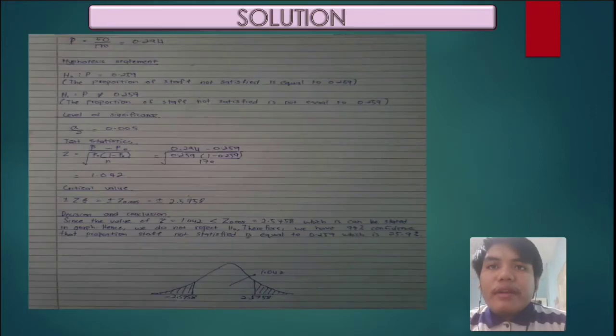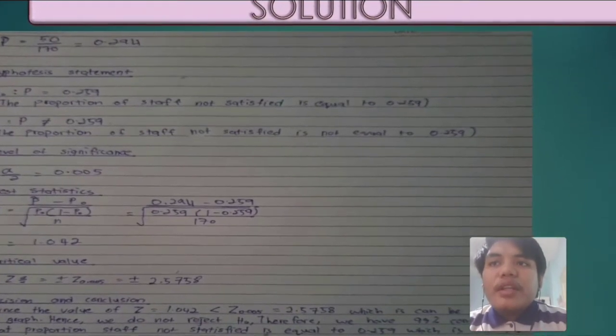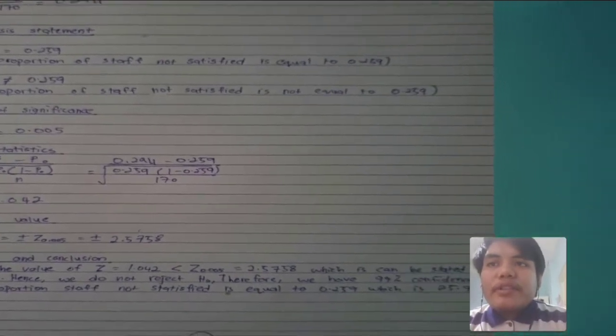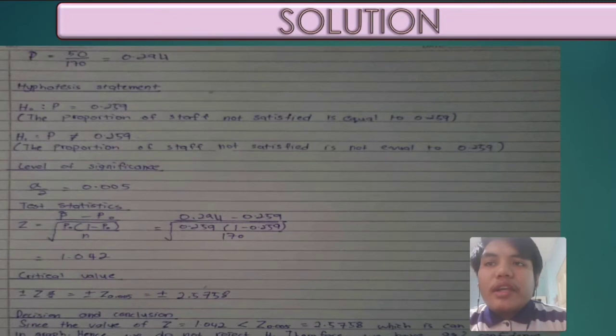So the solution that I found is, let me zoom in for you. Alright, so P equal to 50 divided by 170 equal to 0.294. So for the hypothesis statement, H null: P equal to 0.259, or we can say the proportion of staff not satisfied is equal to 0.259. H1: P not equal to 0.259, or we can say the proportion of staff not satisfied is not equal to 0.259.